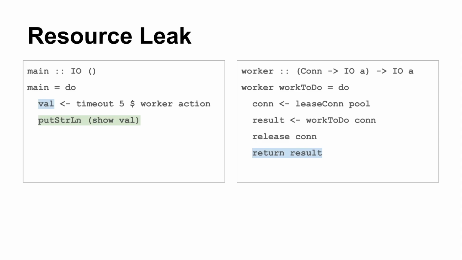But what happens if we don't get that work done in 5 milliseconds? Maybe work to do takes, or sorry, 5 nanoseconds. Maybe work to do takes a year or something like that. Start cruising through this program again, we lease a connection from the pool, we start doing some work, and then we time out. The way this is implemented is we throw an asynchronous exception to this forked thread, signaling that it's like lowercase t, time to go home. And then this thing can be replaced with the exception that we threw, and we leak this resource here.